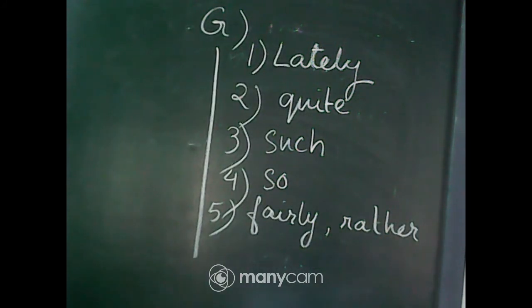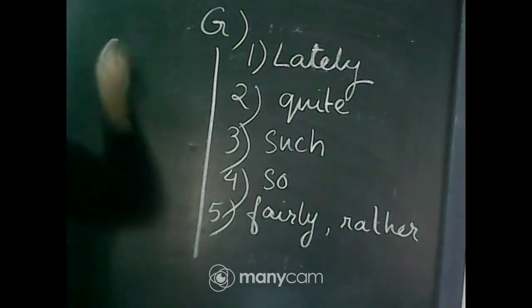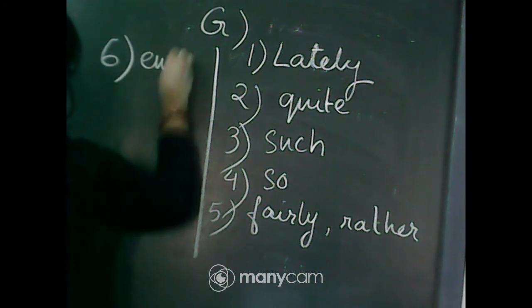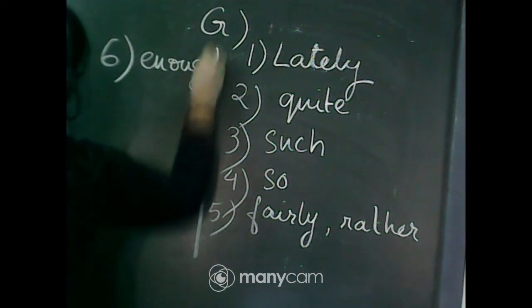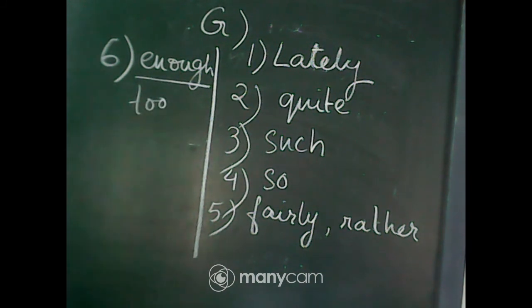Now come to number 6. Nature provides enough for every man's need. If he becomes too greedy, then the ecological balance is harmed. So enough in the first blank and too in the second blank. Okay. Now adverbs and adjectives.